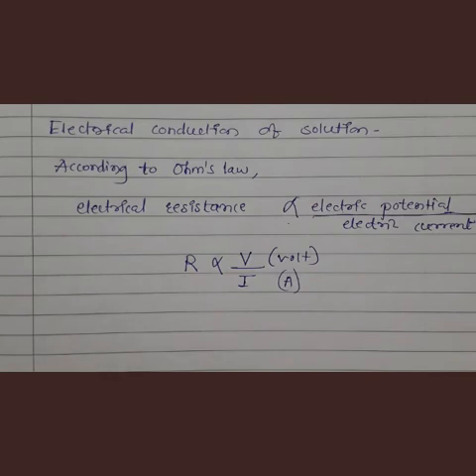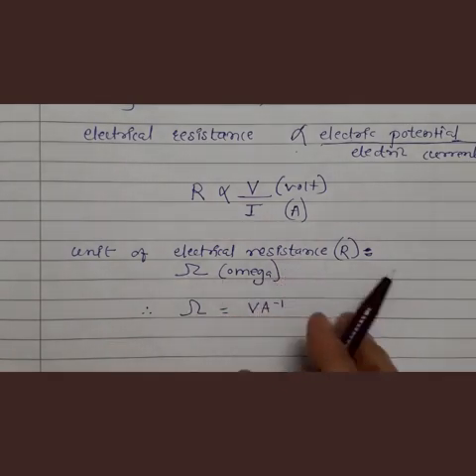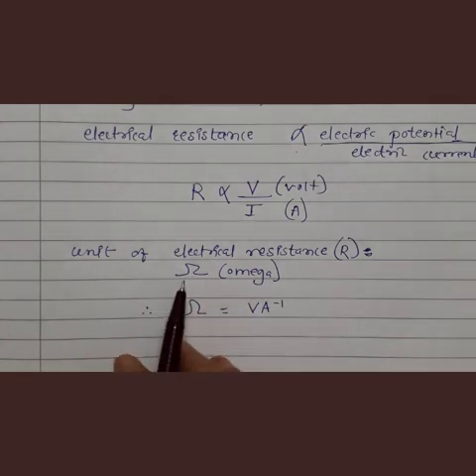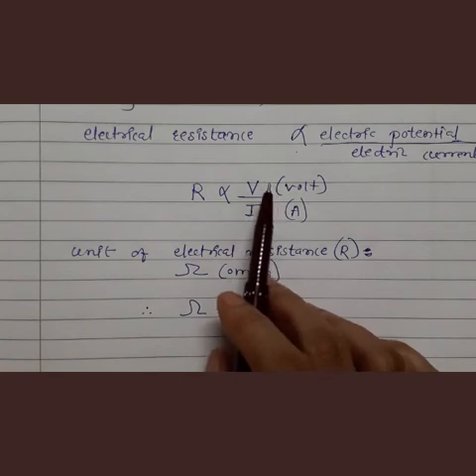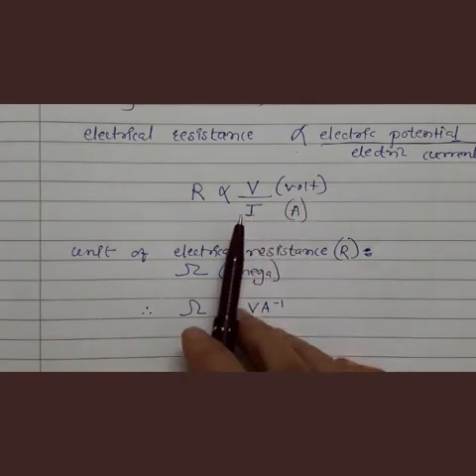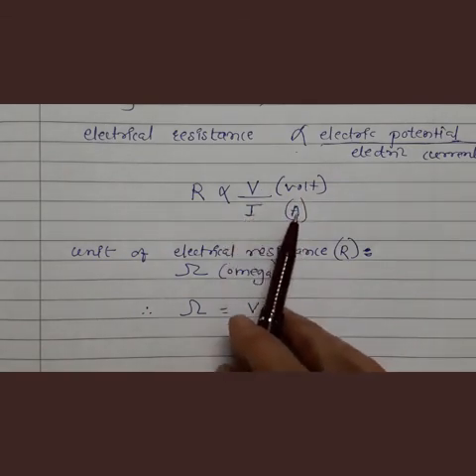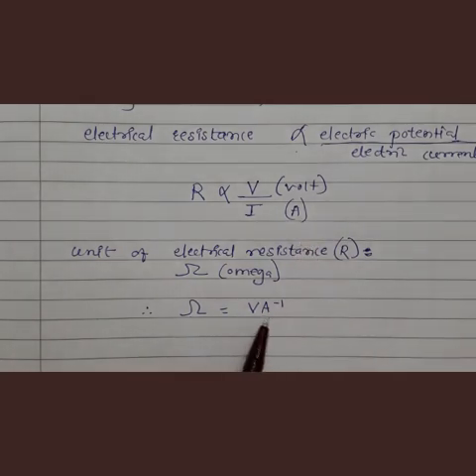So the unit of electrical resistance R is ohm, represented by the symbol omega. You can see this symbol. Omega is equal to volt per ampere, or volt ampere inverse. Electric potential divided by electric current, and the unit of potential is volt and the unit of current is ampere, and that's why omega is equal to volt divided by A. So this is the unit of electrical resistance R.